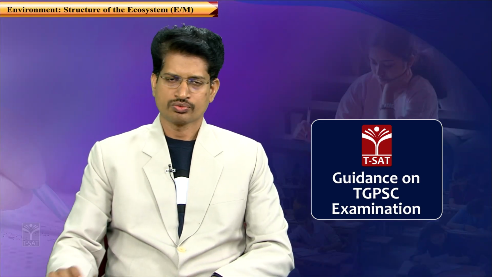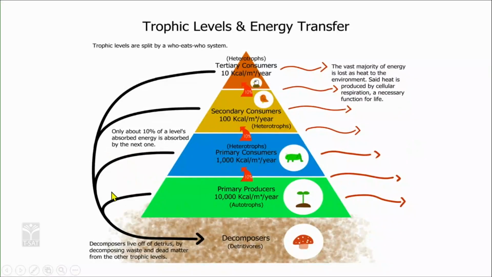For example, trophic level 1, the green layer at the bottom of the broader layer, acquires nutrition in the same way. One of the ways is photosynthesis. Photosynthesis is a process of synthesizing food material by using sunlight, water, carbon dioxide and certain minerals absorbed from the soil. So all these living organisms are able to prepare their own food material.